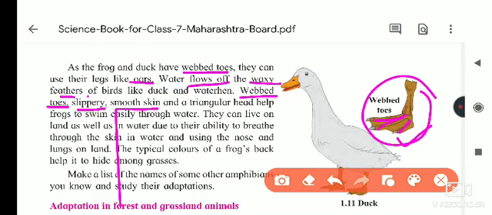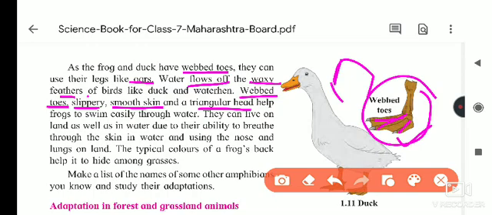Then afterwards, smooth skin is there, and a triangular head. Its head is triangular, and because of it, what happens? It can easily swim inside the water. So in the frog, which adaptations do we see? That is web toes, slippery and smooth skin, and a triangular head.